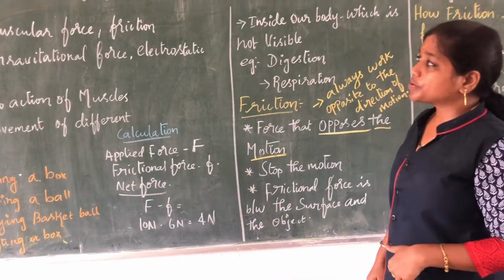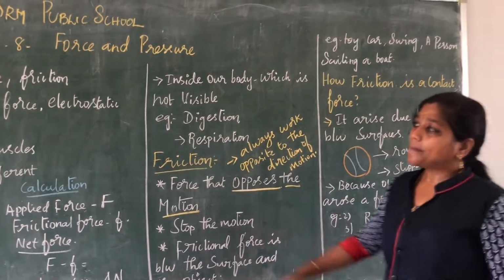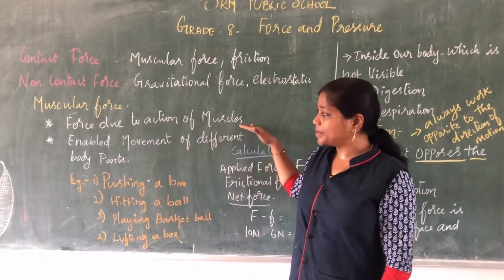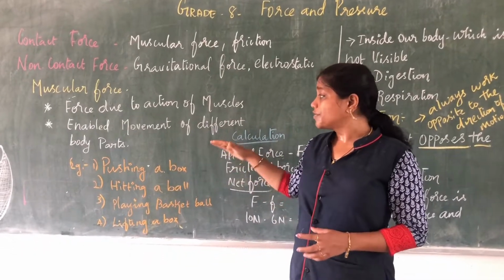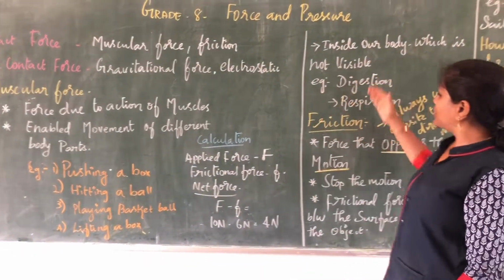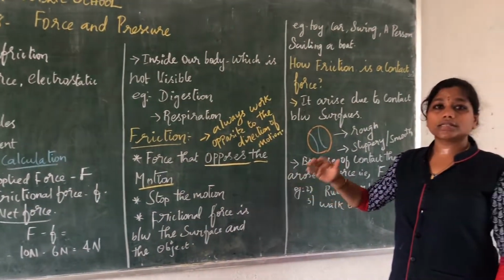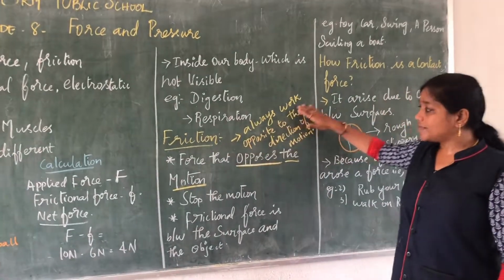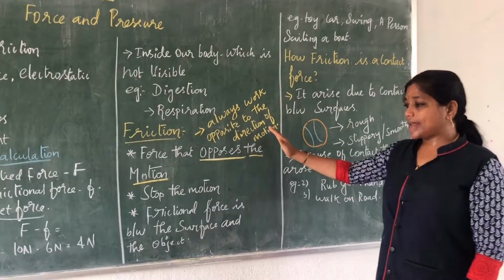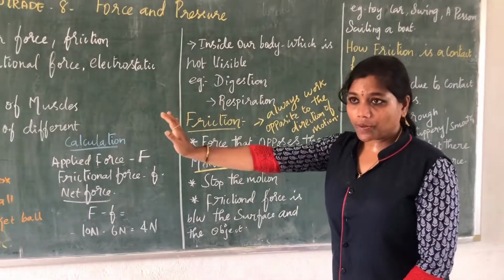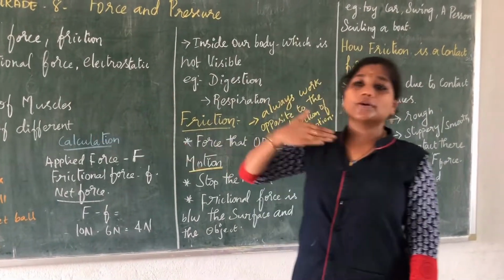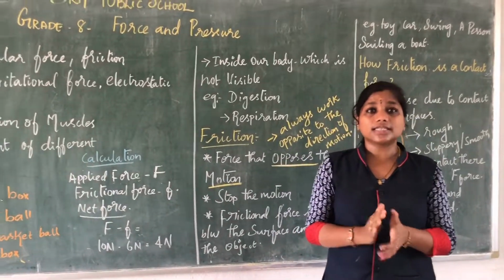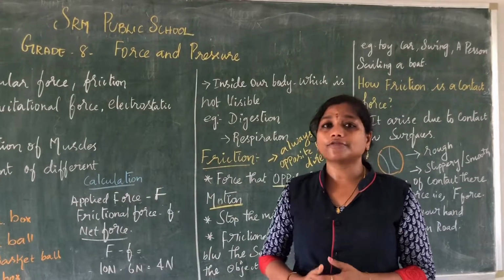So today we have seen the contact forces: muscular force and frictional force. Muscular force is the force due to the action of the muscles which enables the movement of different body parts. And frictional force is a force that opposes the motion, stops the motion. Clear? So frictional force always works opposite to the direction of the motion. If I push the ball to the opposite side, the friction will be opposite to the applied force. Are we all clear with this? Hope you are clear with this session. We'll see the non-contact forces in the next session.